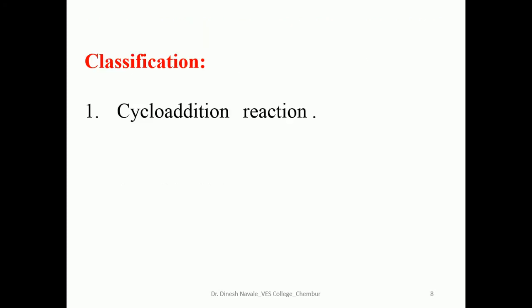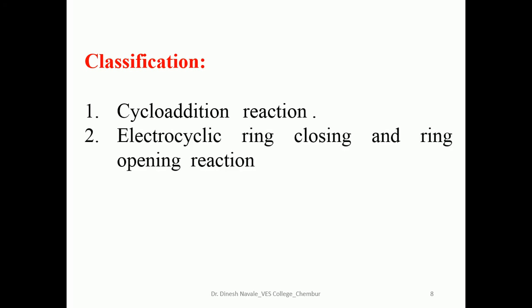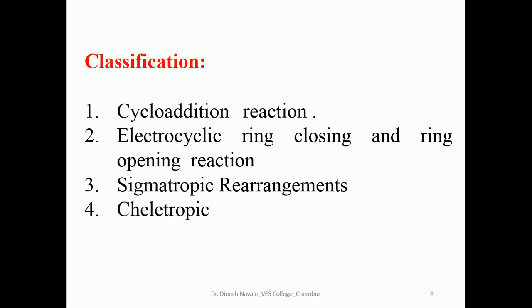What is the classification of pericyclic reactions? They are normally subdivided into five groups. First one is the cycloaddition reaction. Second one is the electrocyclic ring closing and ring opening reaction. Third one is the sigmatropic rearrangement. Fourth one is the cheletropic reaction. And last one is the group transfer reaction.